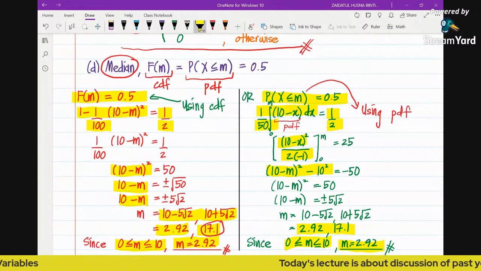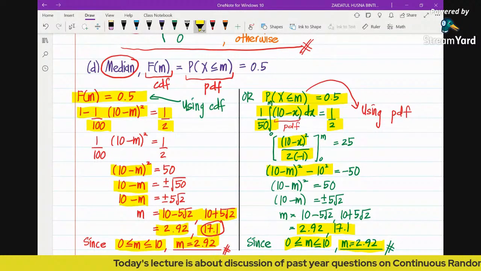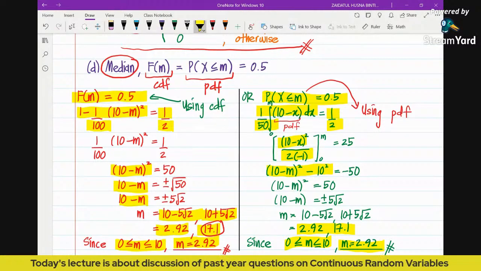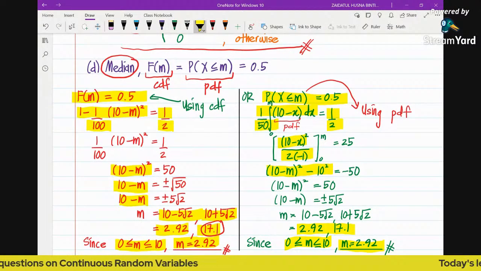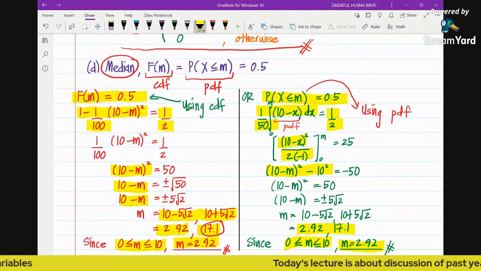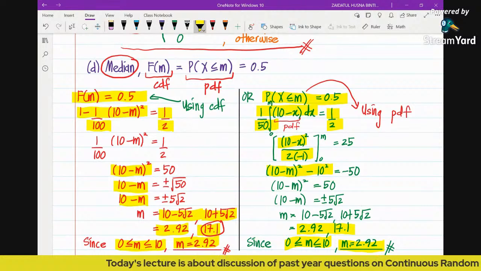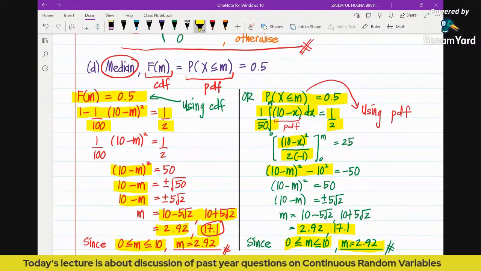Either method that you apply, you will get exactly the same answer. I would say that the first method is easier, because you don't have to integrate anymore. You just substitute the value m into the function and then find the m. So that is the fourth part of the question, find the median, and next, part E, find the variance.